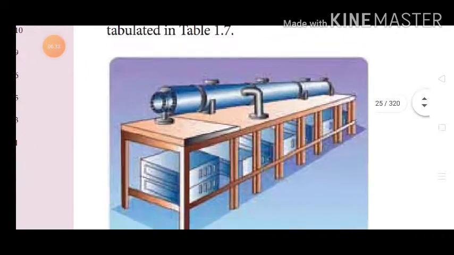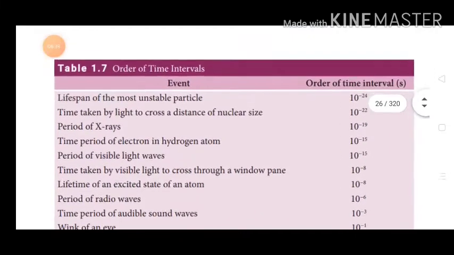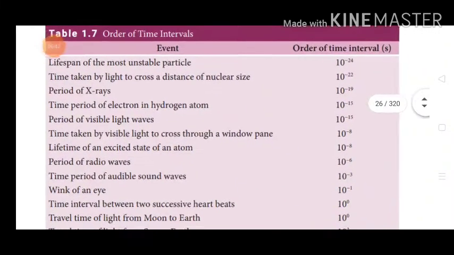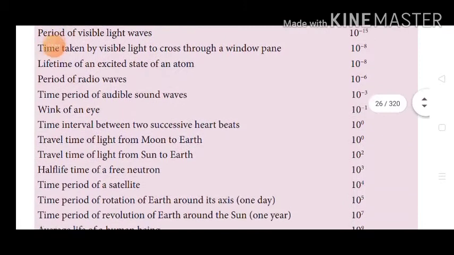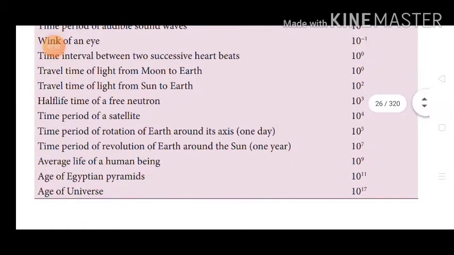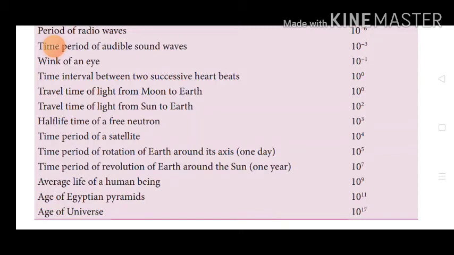Now, table 1.7, order of time interval. Lifespan of most unstable particles is 10 power minus 24 second. Likewise, these are all determined values. Go through it slowly. And the final one is age of universe, 10 power 17 seconds. 10 power 17 second means in front of 10 we have to put 17 zeros.